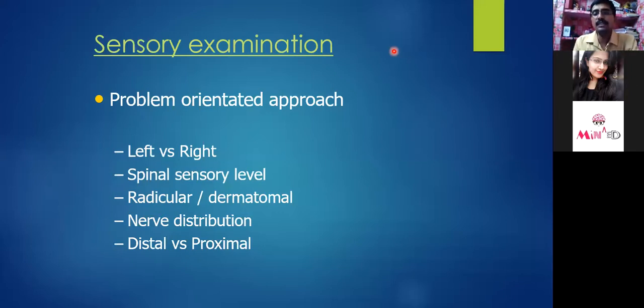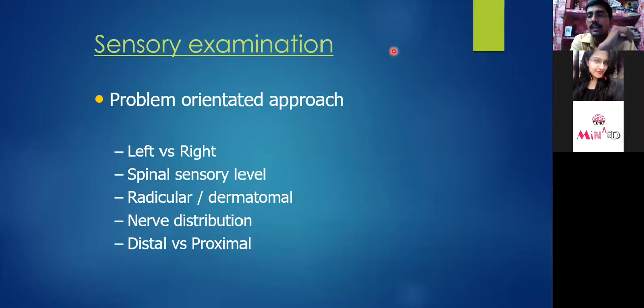Now as a routine, we'll examine the sensory portion of the nervous system. We'll check both the extremities, both sides. Spinal sensory level has to be considered. We'll see all the dermatomes, so we should remember the dermatomes. We'll see the pattern of involvement. Is this a radicular pattern, meaning it is showing a particular nerve root or a particular dermatome involved? If it is showing a particular nerve, maybe the median nerve, ulnar nerve, or radial nerve may be involved. So we'll see during examination how the presentation is.